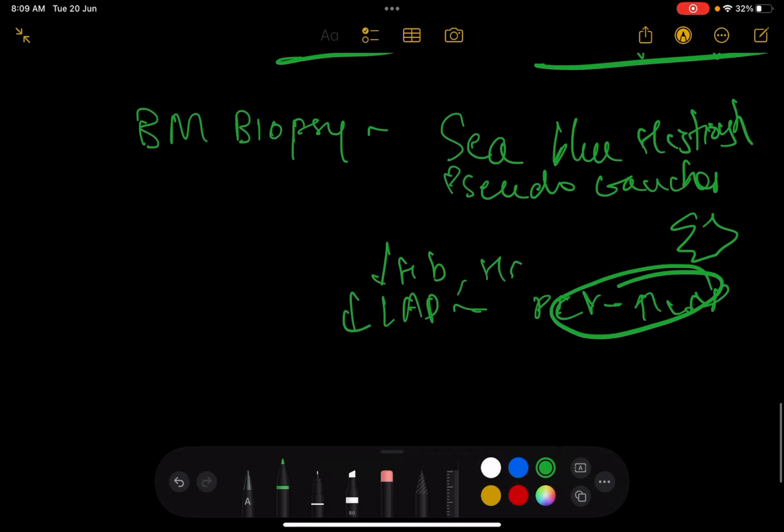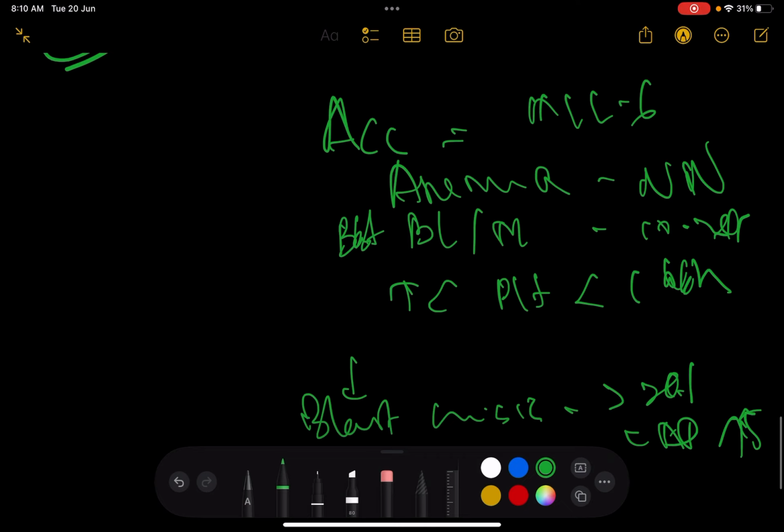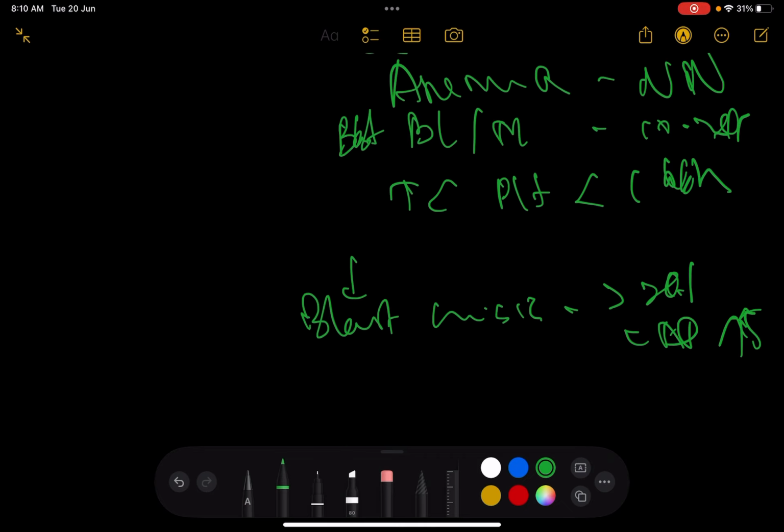So then you would go into a blast crisis, and a blast crisis would be basically greater than 20%, and LAP would be very, very high, because your leukocyte alkaline phosphatase now gradually increases. Now that's something that hasn't been understood really well, but that's something that we should remember, that leukocyte alkaline phosphatase increases because it is changing into an AML. Alright, it has switched to an AML. So pancytopenia is also correct.